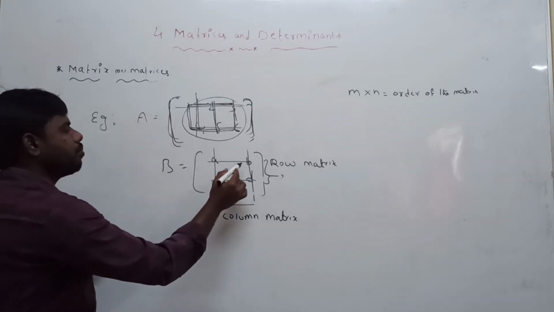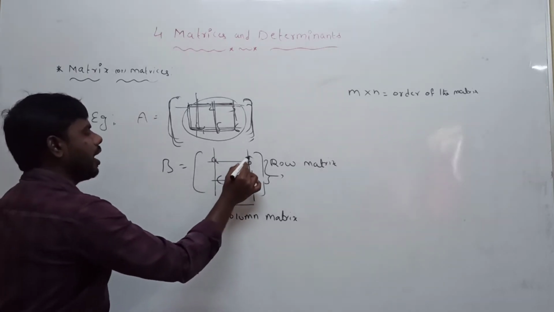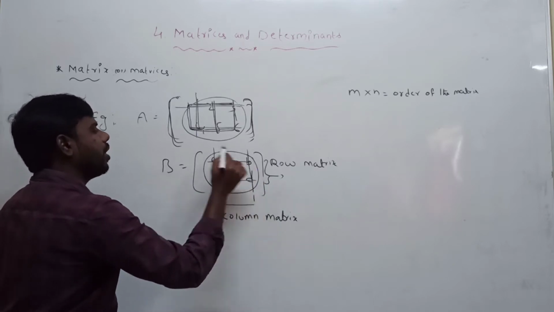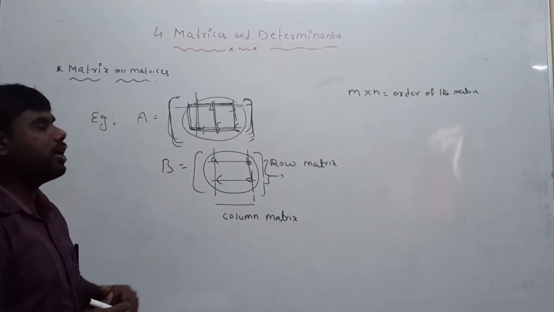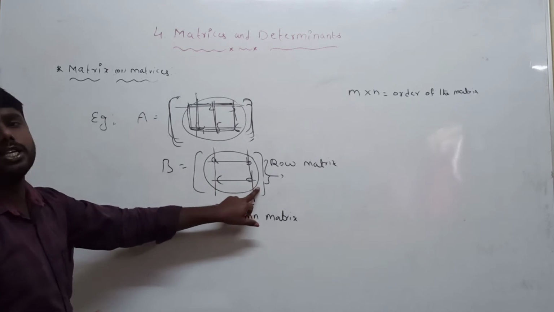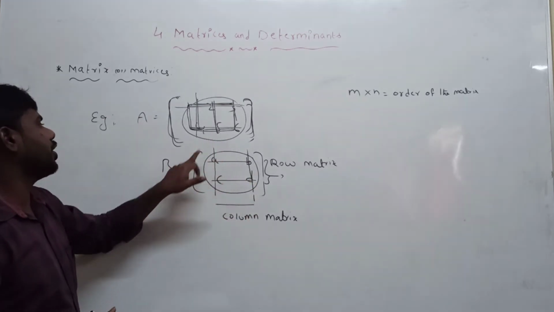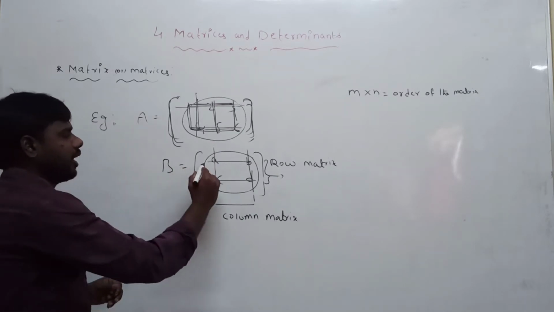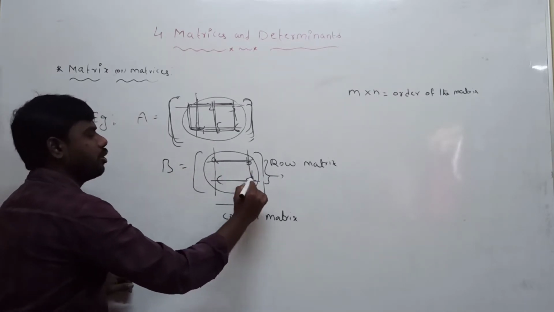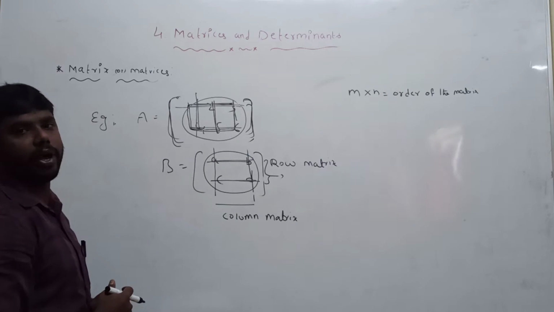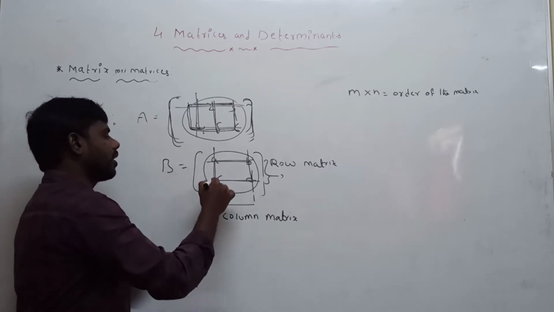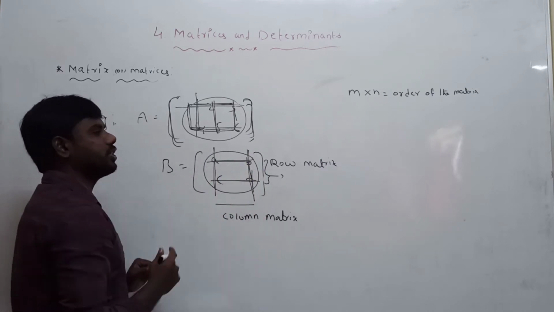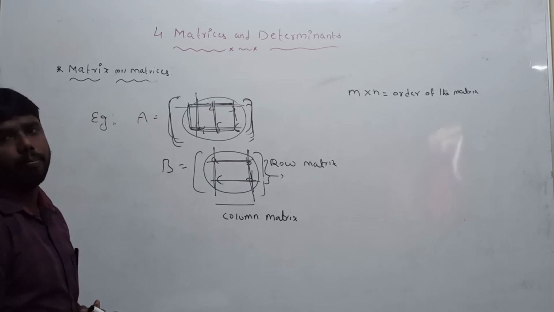Generally, elements are denoted by small letters and a matrix by capital letters. The horizontal arrangement of elements is called a row matrix. The vertical arrangement of elements is called a column matrix.